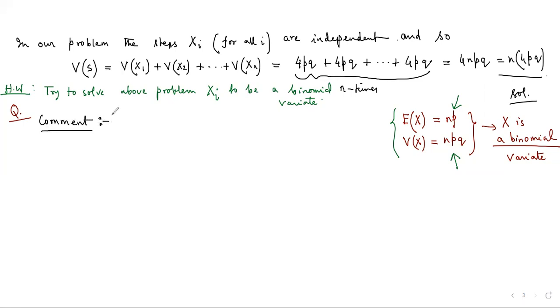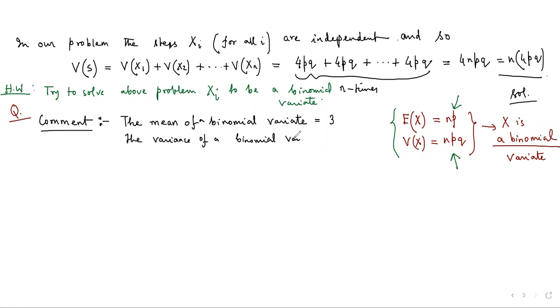In a certain experiment, the mean of a binomial variate has come out to be 3, and the variance of the binomial variate has come out to be 4. So the supervisor has asked us to put some light on this particular information.